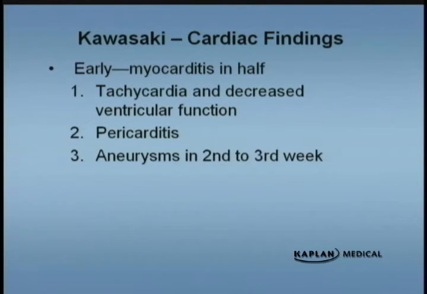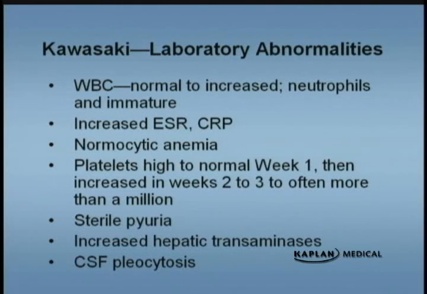So if you suspect that the child has Kawasaki, or you have made the diagnosis of Kawasaki disease based on your criteria, you must get an echocardiogram. That's going to be a question. And your treatment is going to be with immune globulin. So your white count may be normal to increased. The SED rate may be increased. All of these tests are helpful, but none of them are pathognomonic.